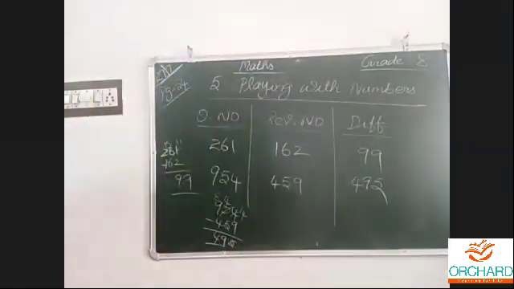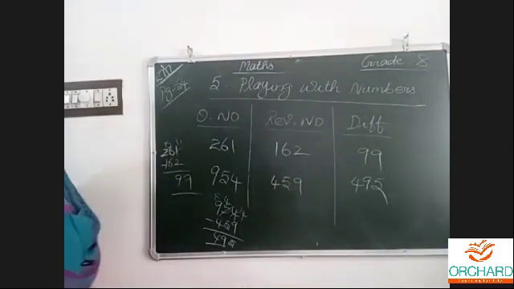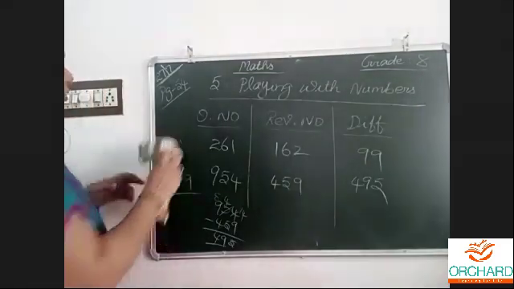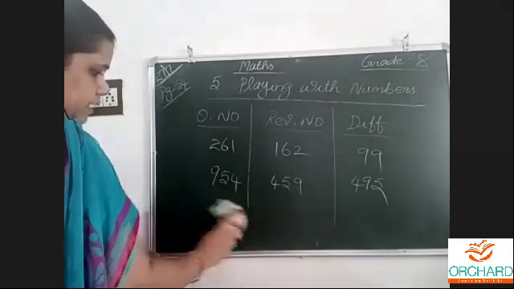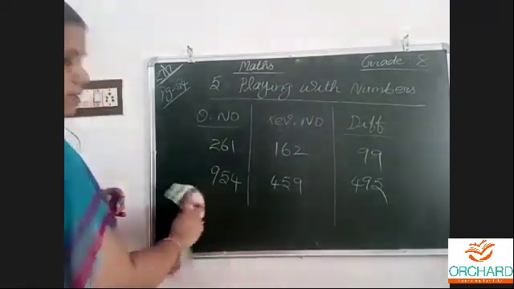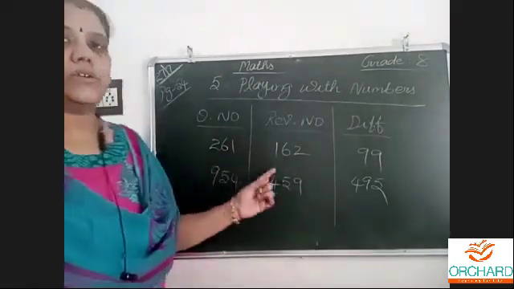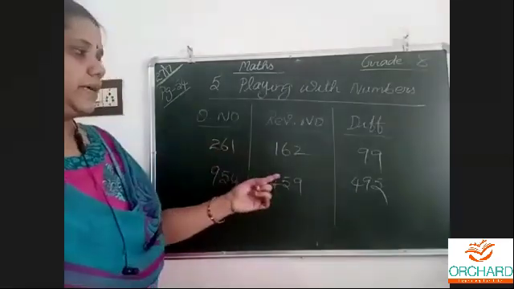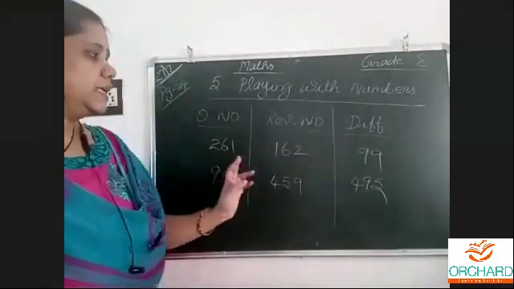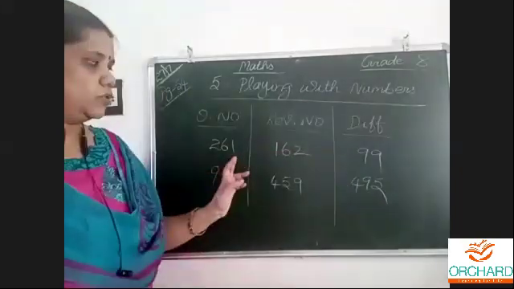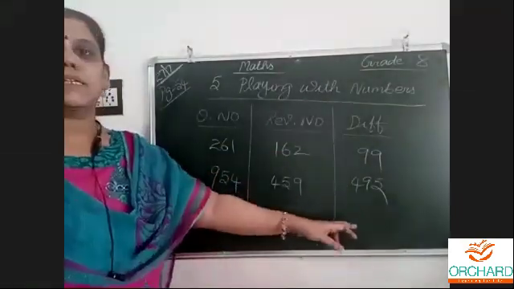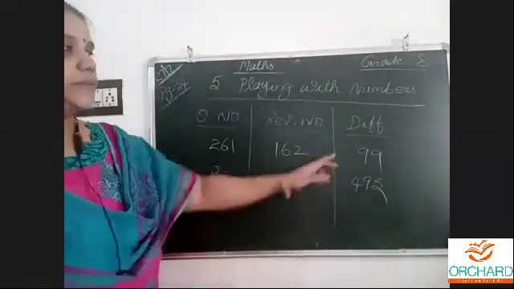Let us check in the textbook. Yes. So any original number we have taken, we write the reverse of that three-digit number. Difference means we do subtraction, the first number minus the second number. What do we find here?